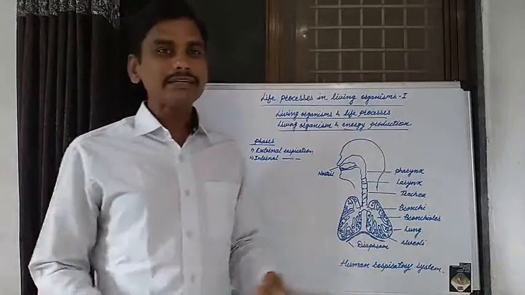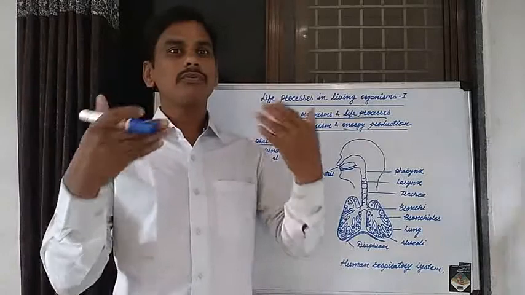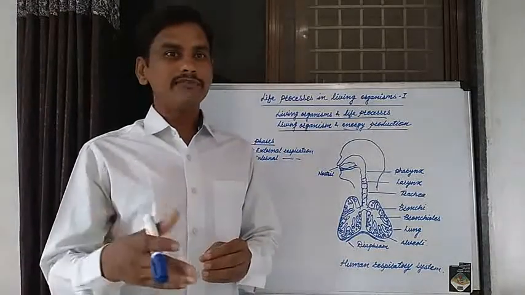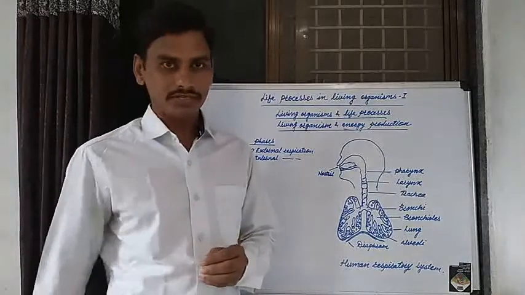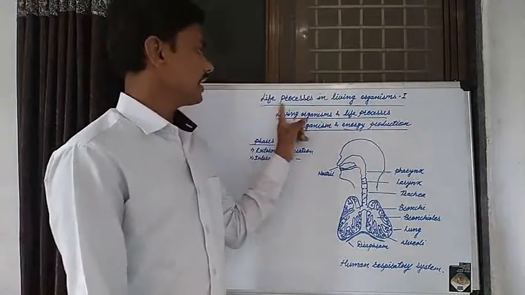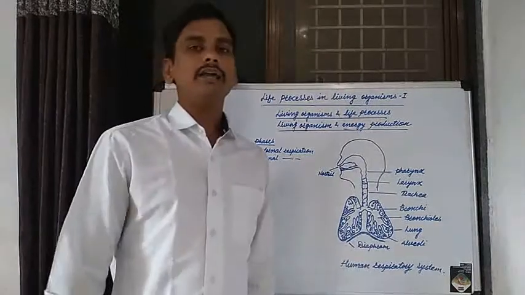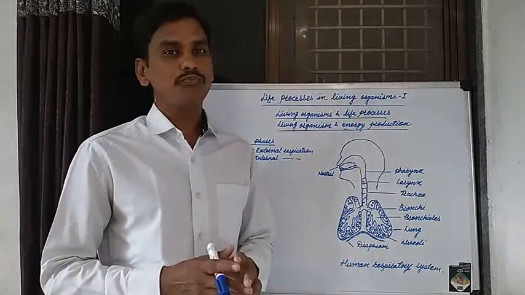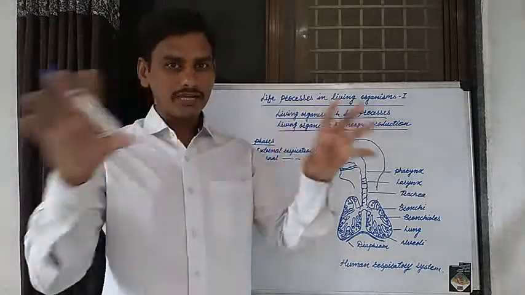Cell division is necessary for growth of living organisms, by mitosis and by meiosis. That is life process in living organisms part 1: production of energy and cell division. These are the two most important life processes in living organisms.